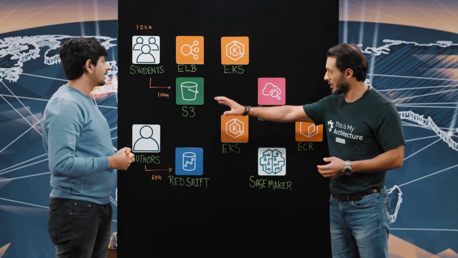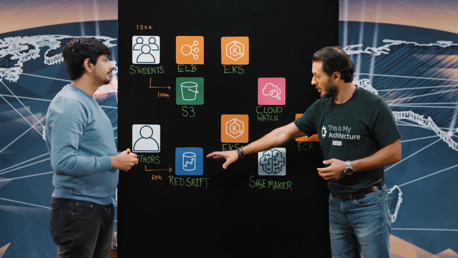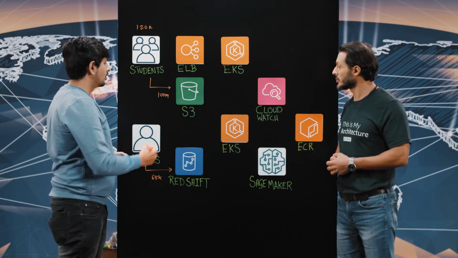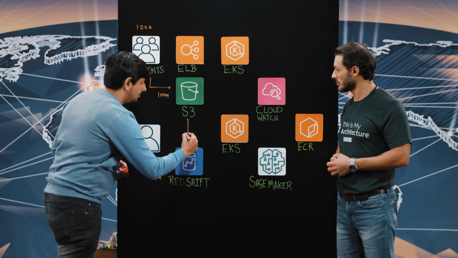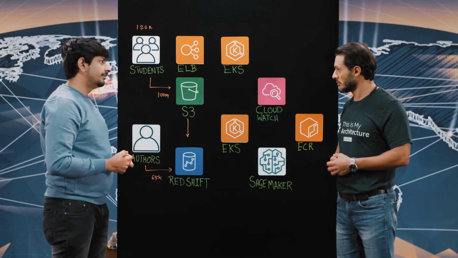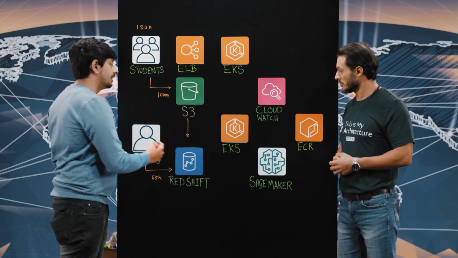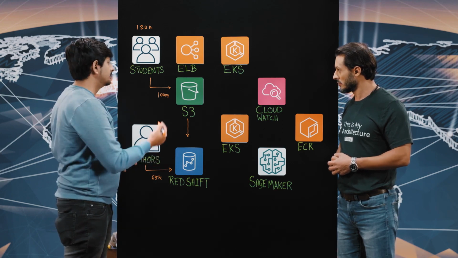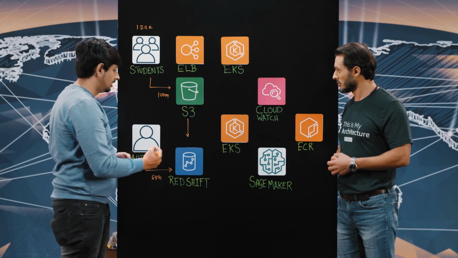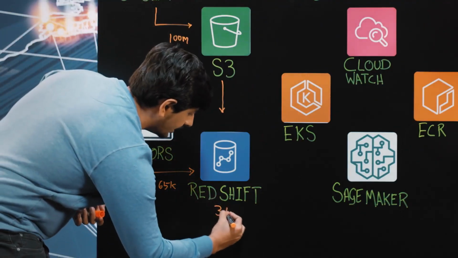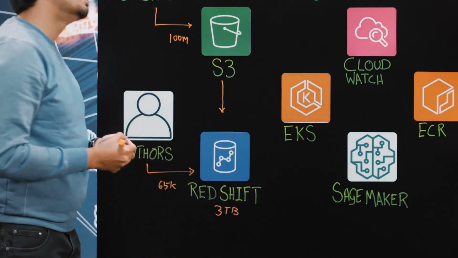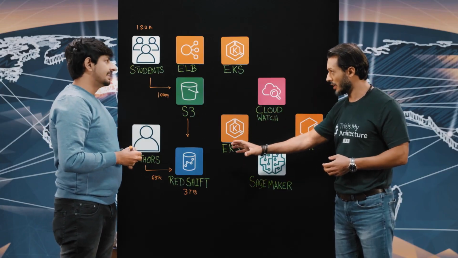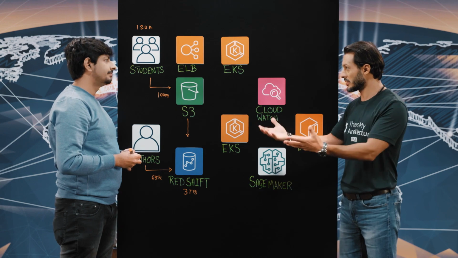So you have learning events from students and authoring events going to Redshift. Exactly. We are also using a Spark streaming job to transform the unstructured data that we have in S3 into Redshift. Redshift is a scalable data warehouse that allows us to merge both unstructured and structured data. We have over 3 terabytes of data collected for all the students who are learning in the platform, ready for the next processing step.